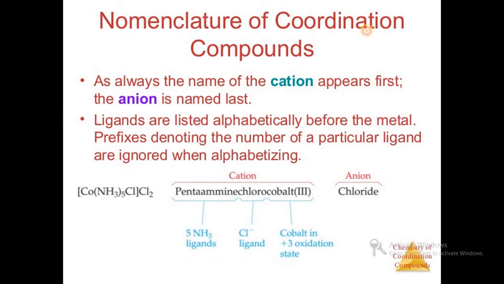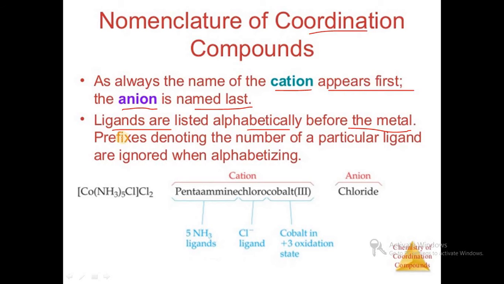In the nomenclature of coordination compounds in inorganic chemistry, as always, the name of the cation appears first, then the anion is named last. Ligands are listed alphabetically before the metal.